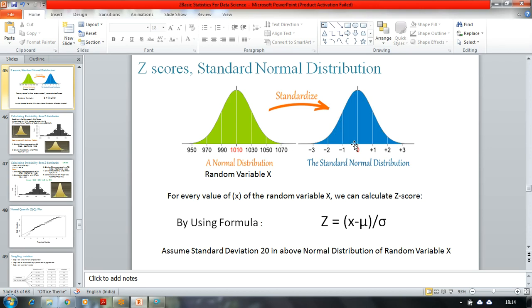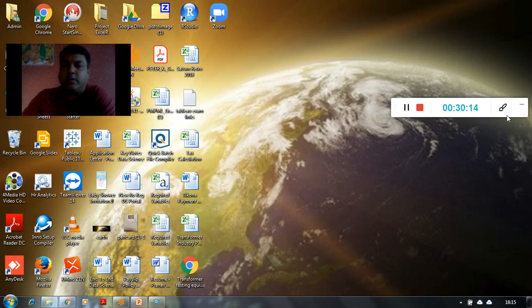So this is how we can calculate the probabilities from standard normal distribution or z-scores, right? And by using this formula, we first convert our raw data into its standard normal distribution format or z-scores, right?